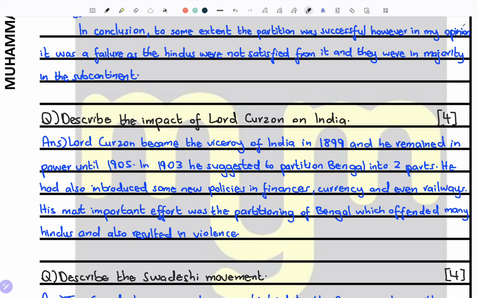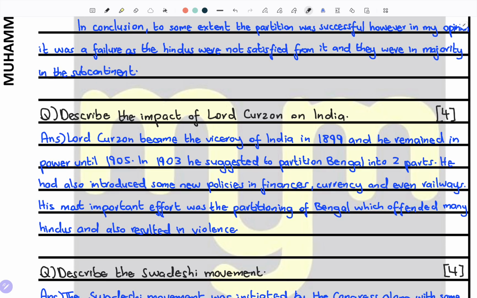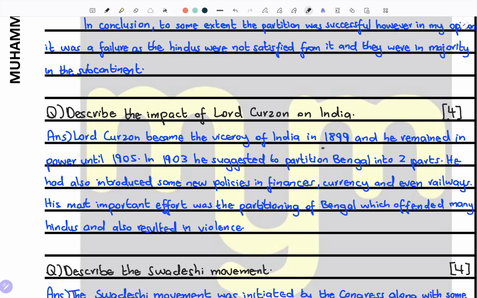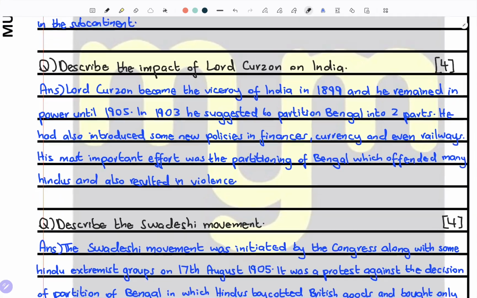Describe the impact of Lord Curzon in India. Lord Curzon became the viceroy of India in 1899, and he remained in power until 1905. This was the first fact. In 1903, he suggested to partition Bengal in two parts. Second fact, he had also introduced some new policies in finances, currency, and even railways. Third fact, his most important effort was the partitioning of Bengal, which offended many Hindus and also resulted in violence. It's quite a simple formula you can just memorize. This is a perfect 4-on-4 answer.